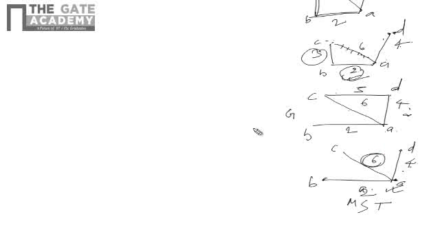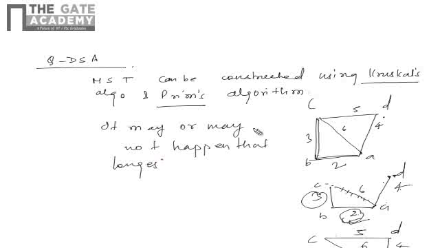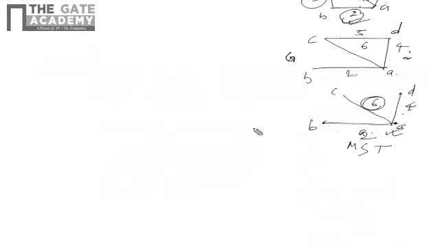This is also a G, right? This is a G, correct? So when you are telling a G, then it is a minimum spanning tree. So it can contain the longest edge. So the third option is not correct, that it can never contain the longest edge of G. So it may or may not happen that the longest edge of G is not included. Here this was not the case. Here it won't be included, okay, but here it is included, right? In this particular graph G, this is included.